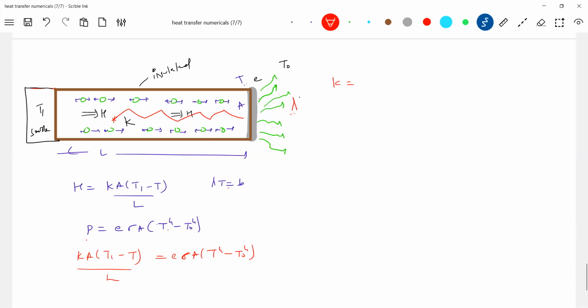Thermal conductivity of the rod will be E sigma (T to the power of 4 minus T naught to the power of 4) L divided by (T1 minus T). In turn, what is lambda? T you can define as B by lambda, and you can introduce lambda into the picture.